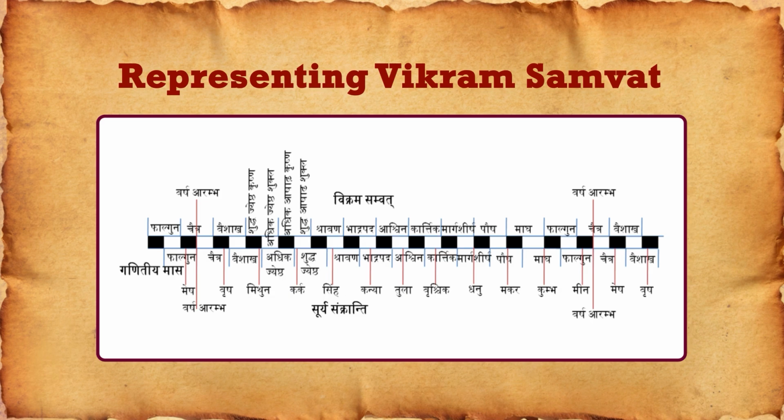So you can see Varsh Arambh, there is a vertical line known as Varsh Arambh. On the right hand side of this Varsh Arambh line, there is half of Chaitra. So in the Vikram Samvat, half of the Chaitra month is counted, and the next Varsh Arambh will be on the right hand side of this figure. So the last month will be Fagun. Then the sun will be in Meena Rashi, and here the sun is in Mesh Rashi.